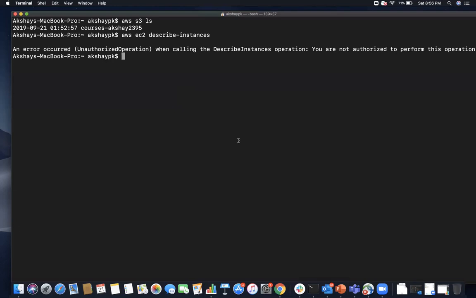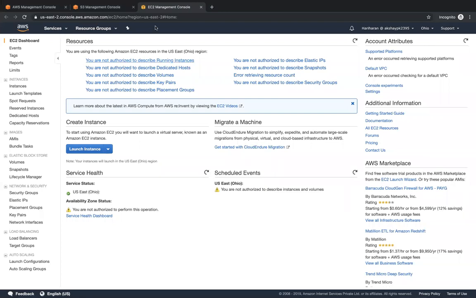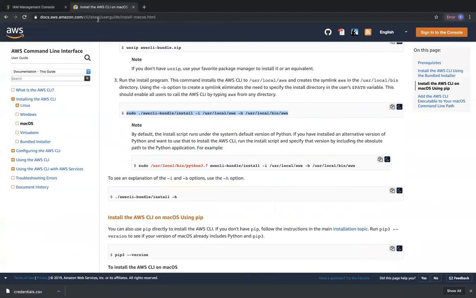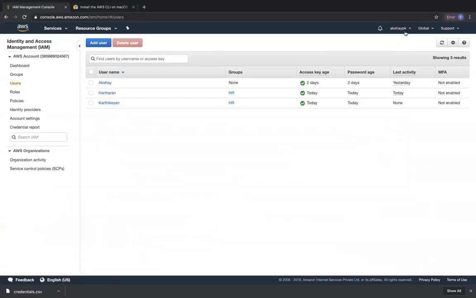Okay. So once this is completed, we can go ahead and look at the next situation. We have to remove or detach the managed policy, and then we are going to create the same policy that we attached as a customer managed policy. Okay, so let's go to IAM. This is our administrator account. Okay, so let's go to groups.